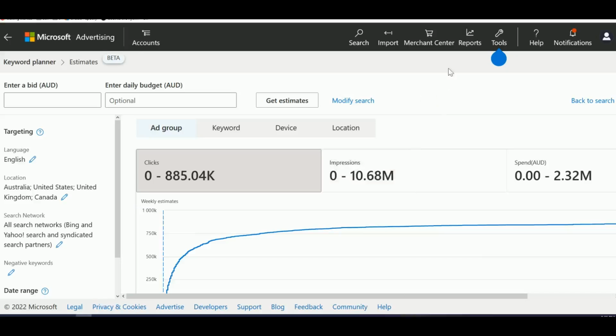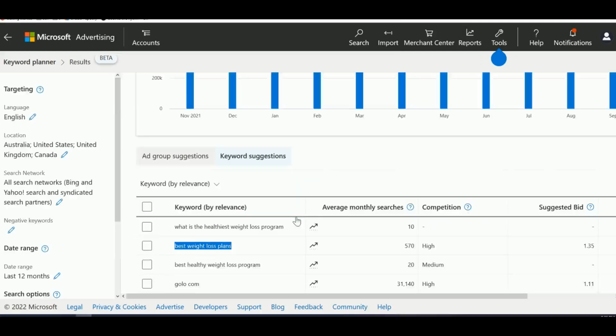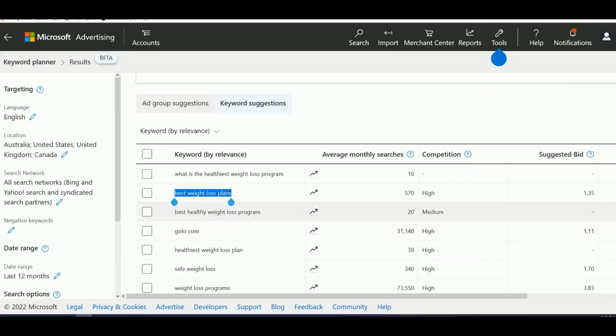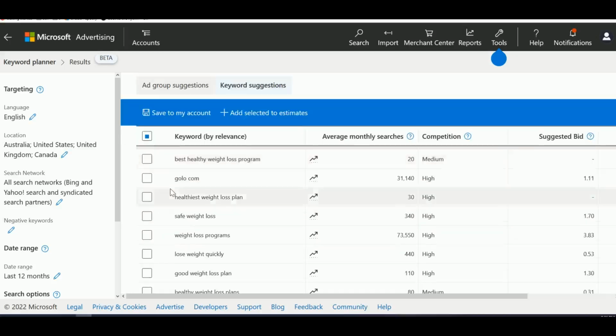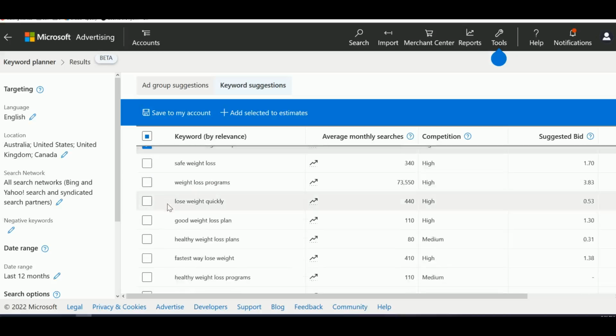Okay, so if you head over to the suggested keywords, you type the main keyword which I showed you from keyword2free, and all these keywords right here. Select all those keywords that you think may be a selling keyword to make a conversion using that product Alpiline. For example, this one, definitely we will select that: what is the healthiest weight loss program? Healthiest weight loss plan. All this doesn't matter if they're just getting some information, as long as we have a cost-effective CPC per keyword, per visitor. Fastest ways to lose weight: select all those related keywords that you think may convert to a sale.